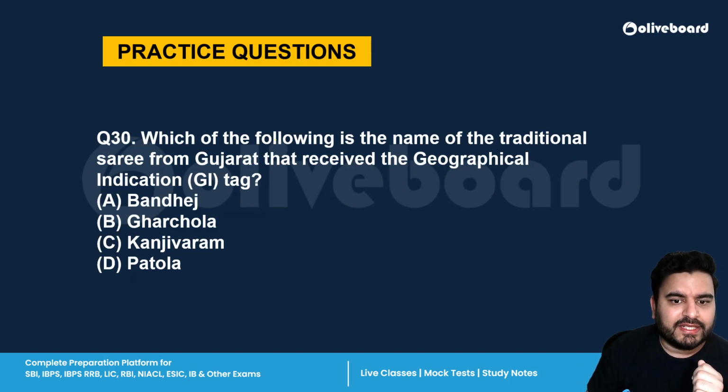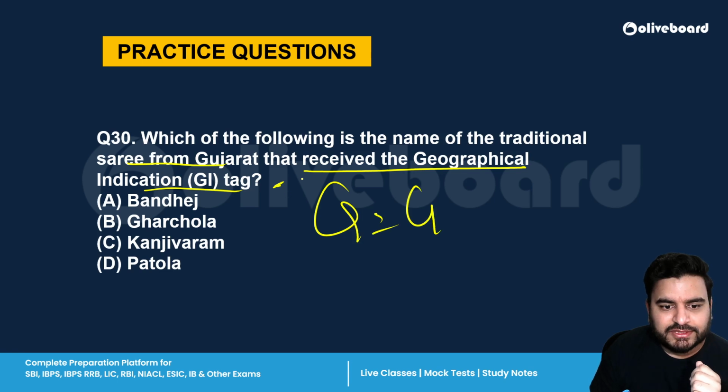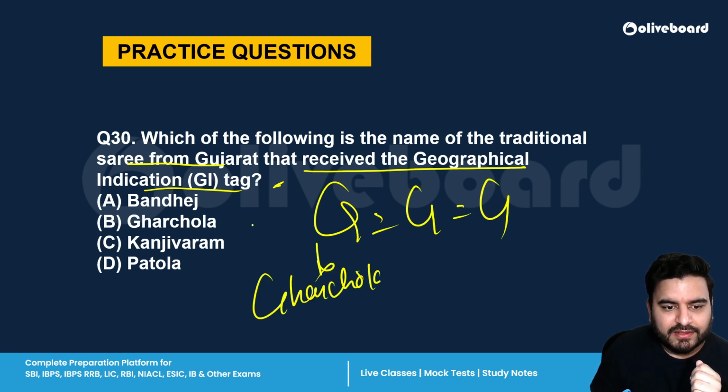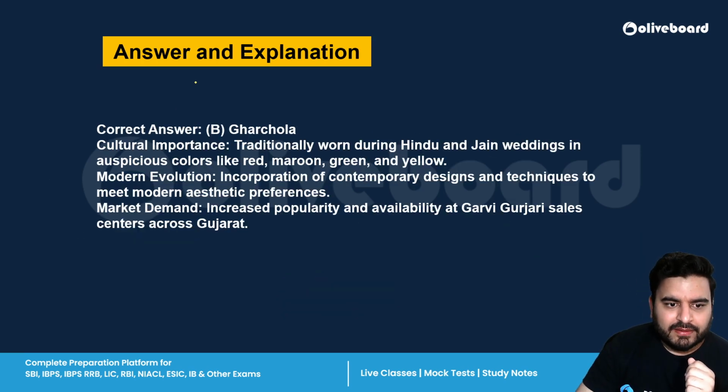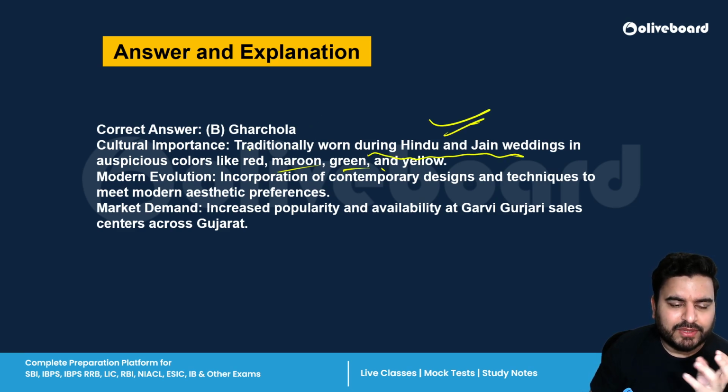Next is, which of the following is the name of the traditional sari from Gujarat that received the GI tag? So the correct answer is G equal to G equal to G. Garchola equal to Gujarat equal to GI tag. Remember this thing. Garchola is the correct answer. Okay. And it is traditionally worn during Hindu and Jain weddings. It has red, maroon and different colors. It has also contemporary designs.